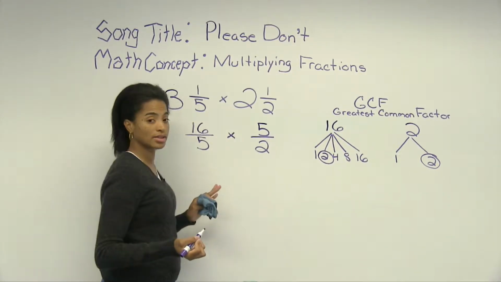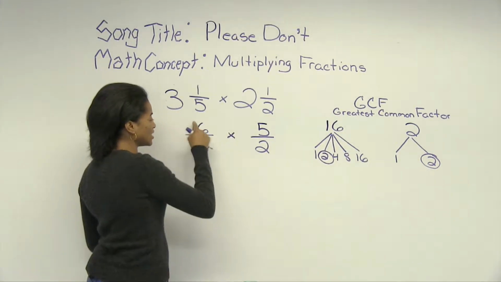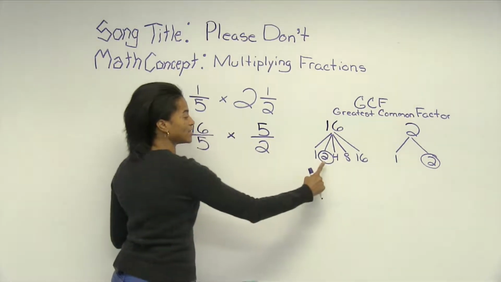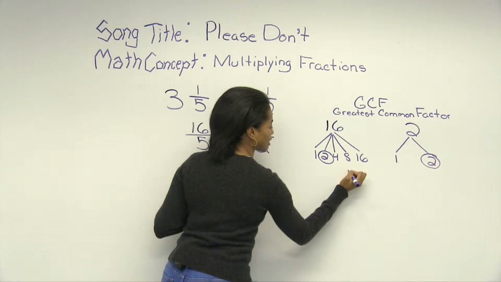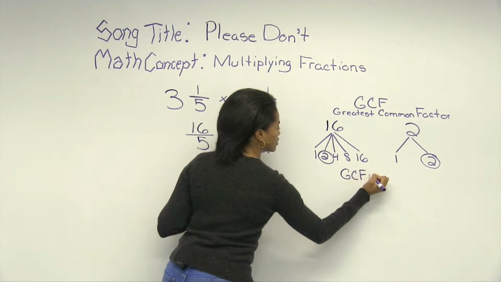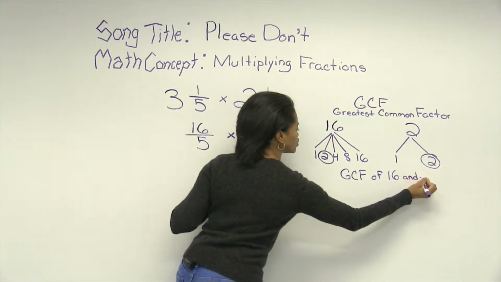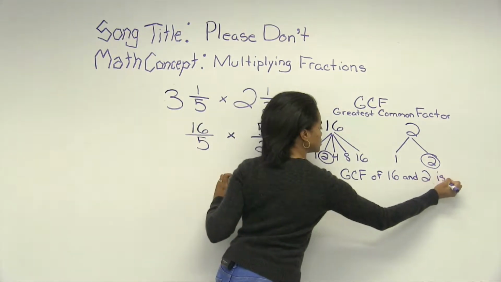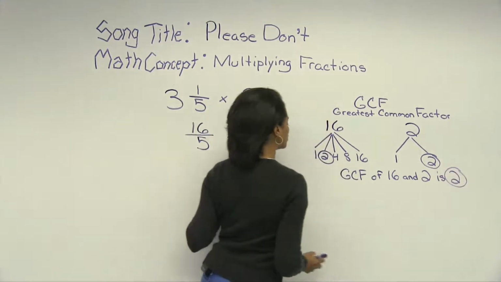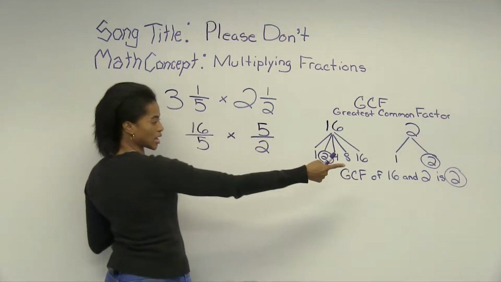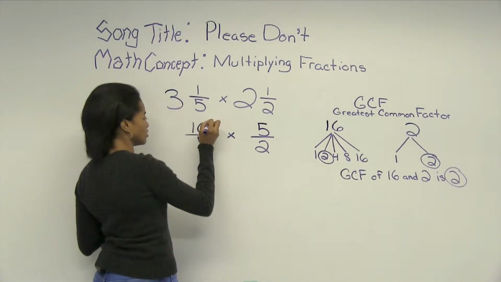So when the lyrics say cross divide diagonal numbers by their GCF, the greatest common factor of 16 and 2 is 2. So we want to divide 16 by that greatest common factor 2.